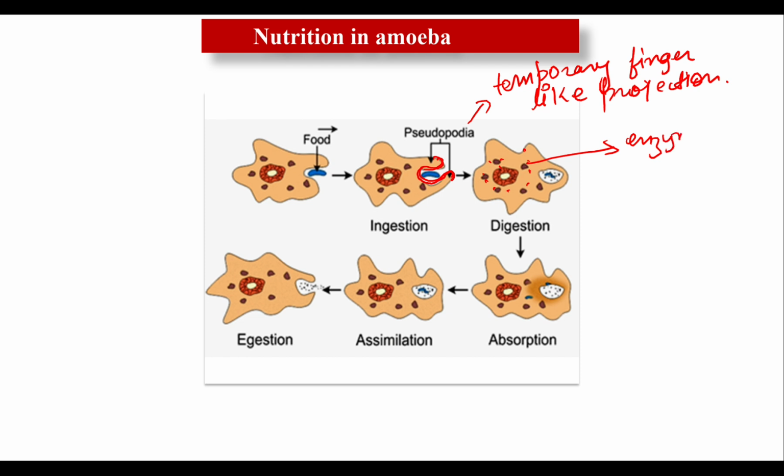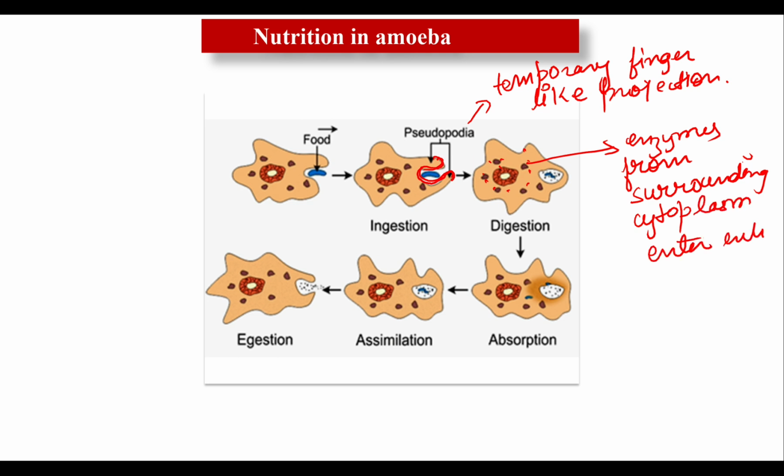Enzymes from the surrounding cytoplasm enter into the food vacuole. Sorry, this is the nucleus, and here is the food vacuole. They enter into the food vacuole.